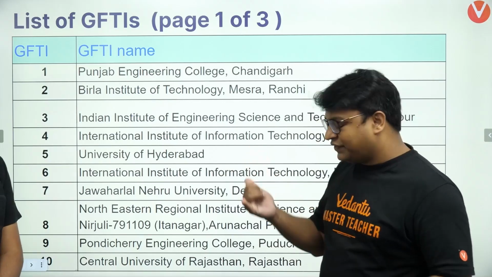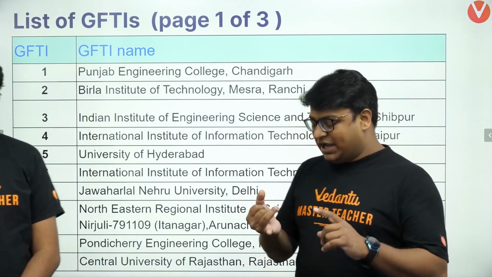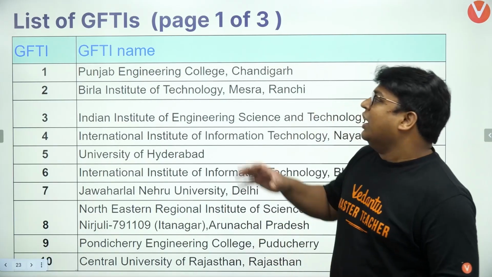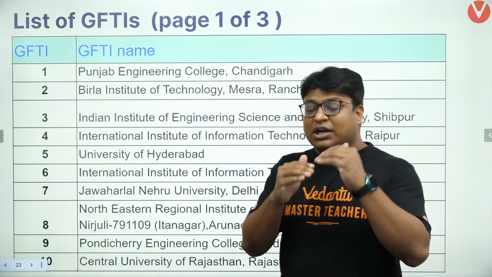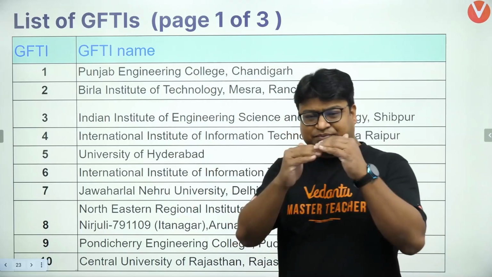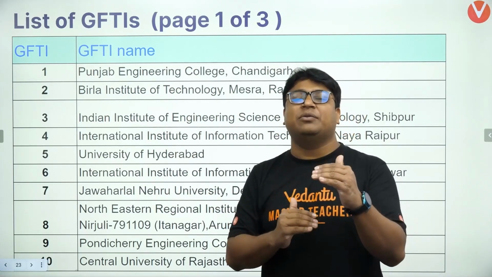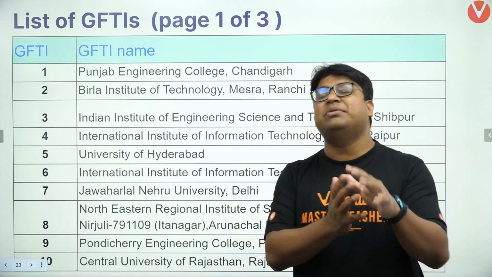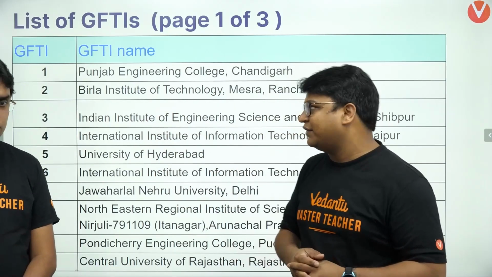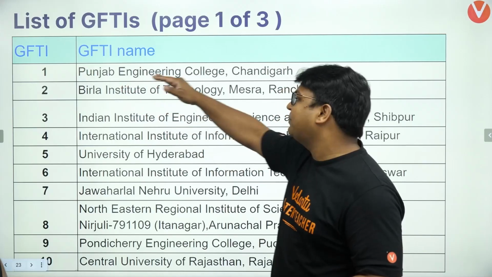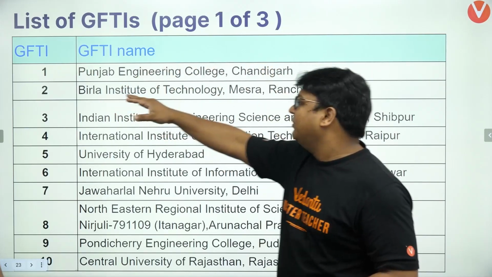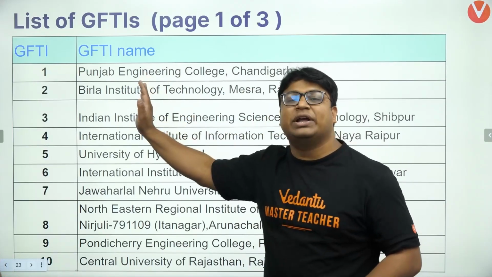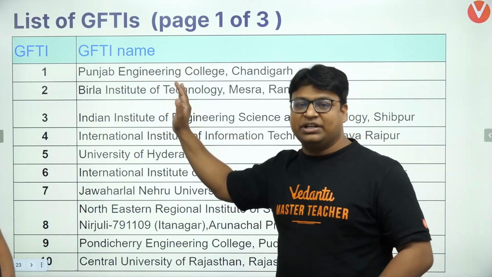Okay, so the first challenge was that we could not find the branch, and the second challenge was that the SPAs were also part of it, so we have kept them out. The third challenge was that the closing ranks for these colleges were so widely separated from each other that categorizing them into the same tier may not give the right idea. For example, the closing ranks for Punjab Engineering College and BITS Mesra were so widely separated that putting them together will not do justice to the tiering mechanism.